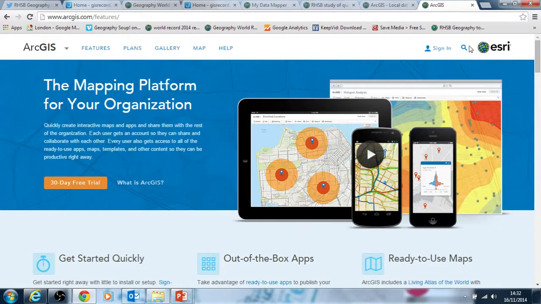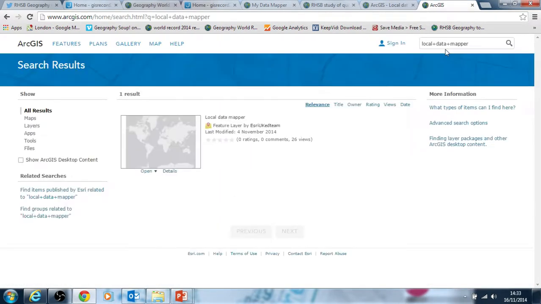If I type in www.arcgis.com, this is the site I get. I'm going to do this without even signing in, so that I can show everyone how to do this even without subscriptions. So I put in local data mapper as my search here, because that's the name that we've given the layer to which all this world record data is going into, and this comes up.